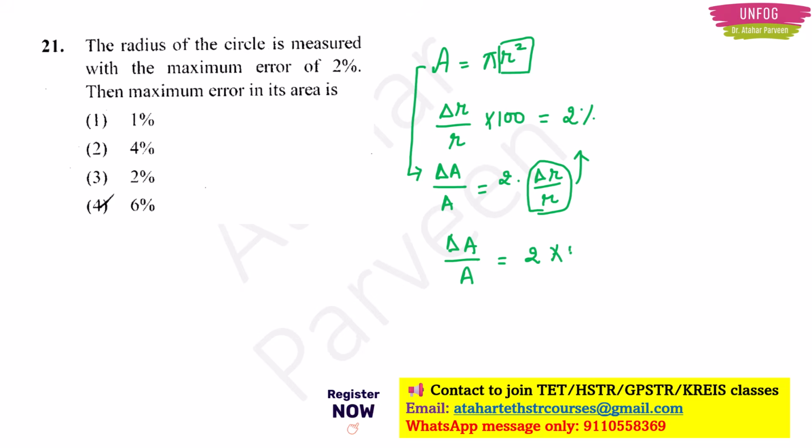So into 2%. So this is going to be equal to 4%. So option 2 will be correct here. Okay. So in case I had r cube in the formula, then what would I do? I would multiply by 3 and then write delta r by r. That is the procedure to find out the error.